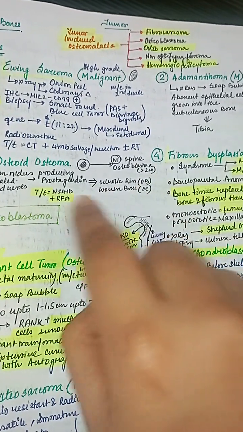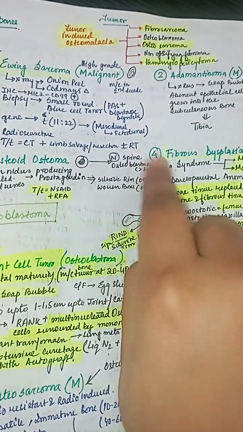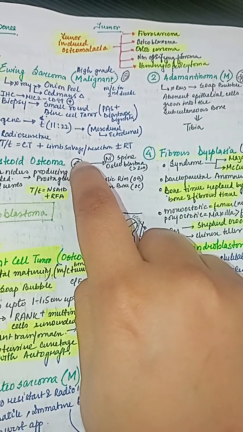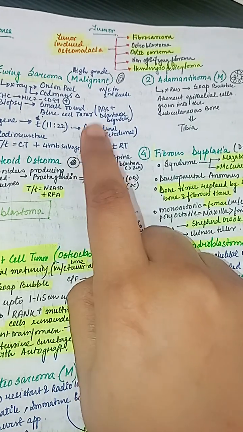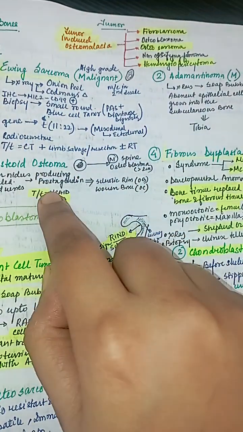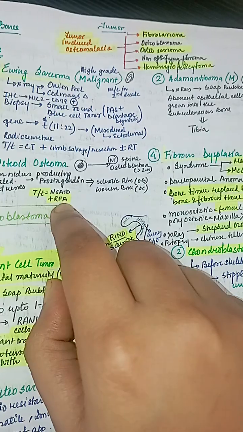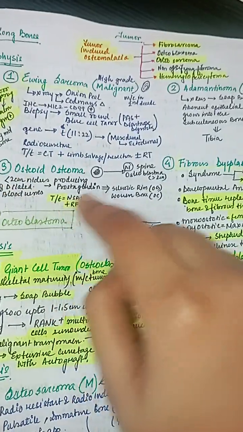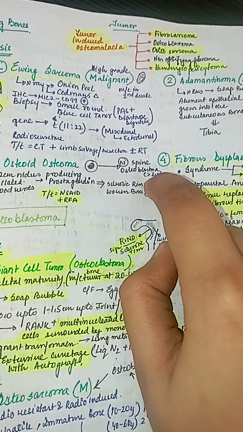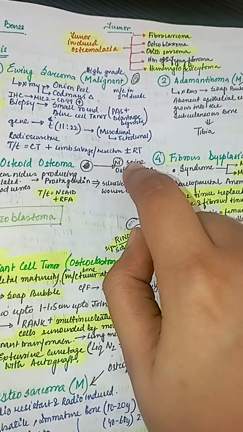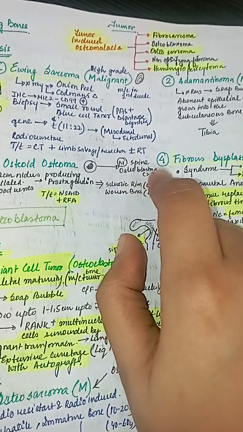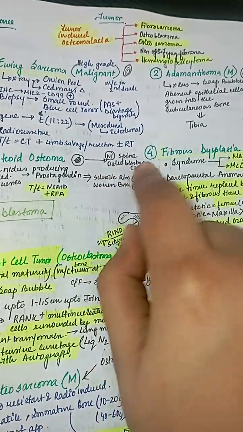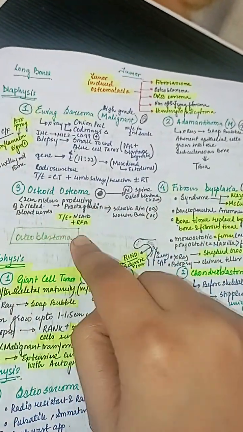So there is a sclerotic rim, there is woven bone, and inside there are dilated blood vessels which release prostaglandin. So in the treatment we use NSAIDs and radiofrequency ablation. If the diameter is more than 2 centimeter and most commonly occurring in the spine, then it is said to have shown malignant transformation and it is known as osteoblastoma.